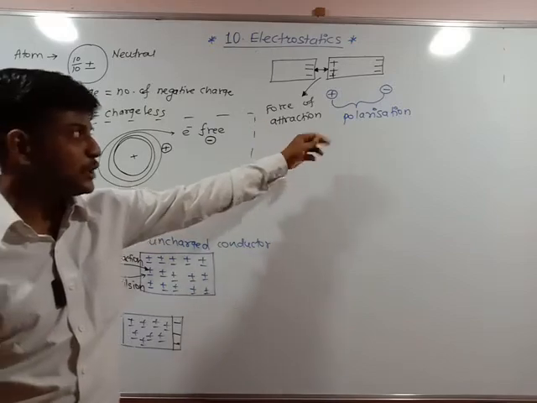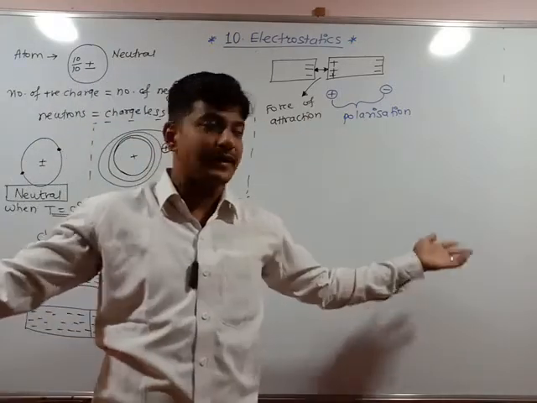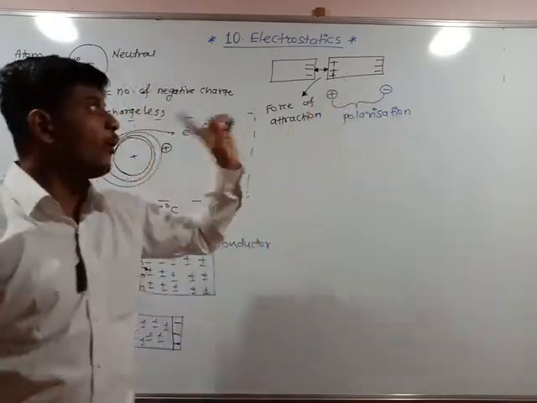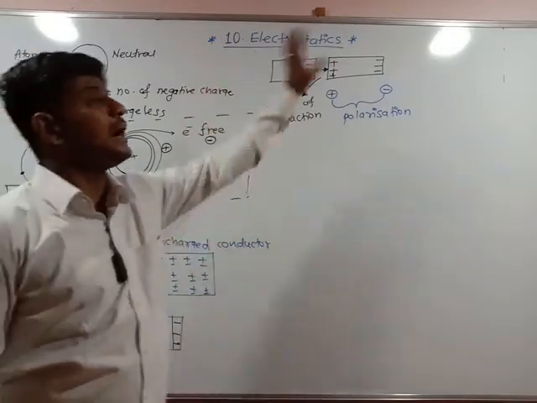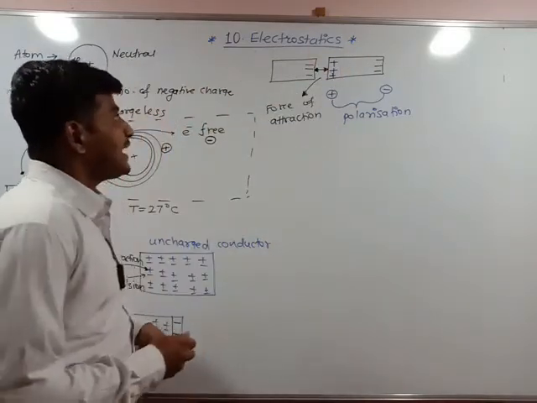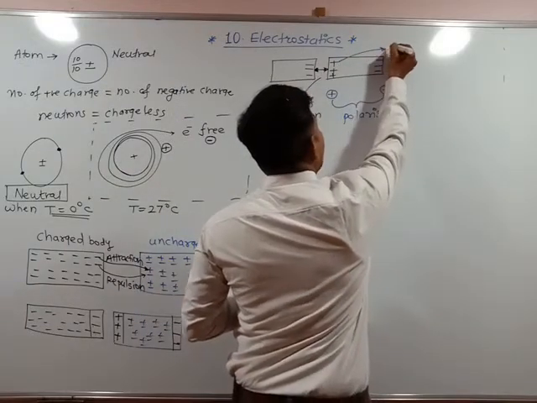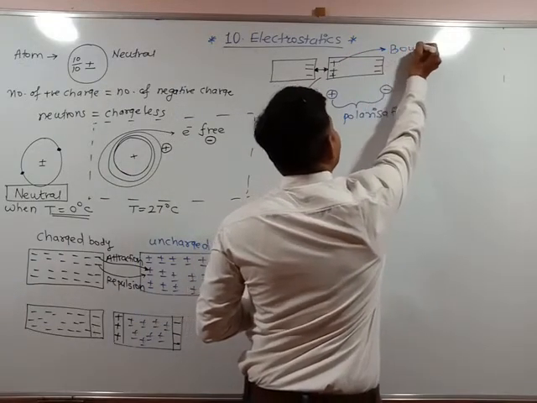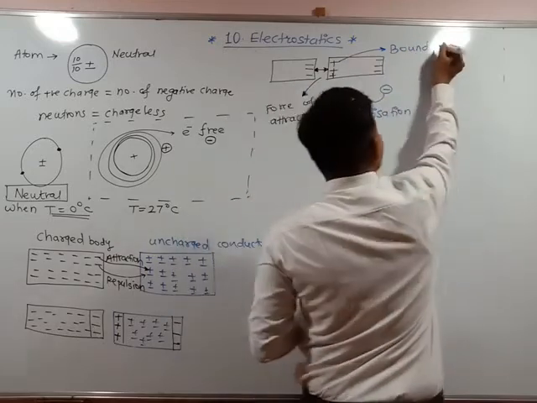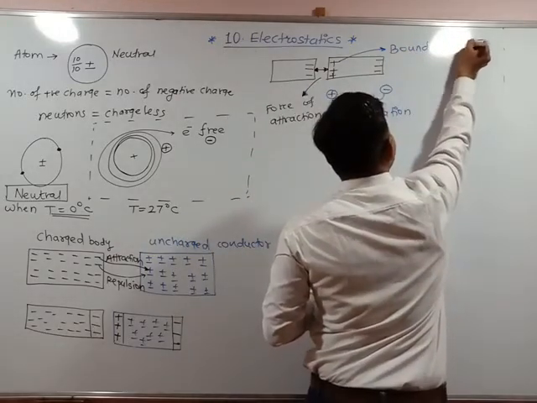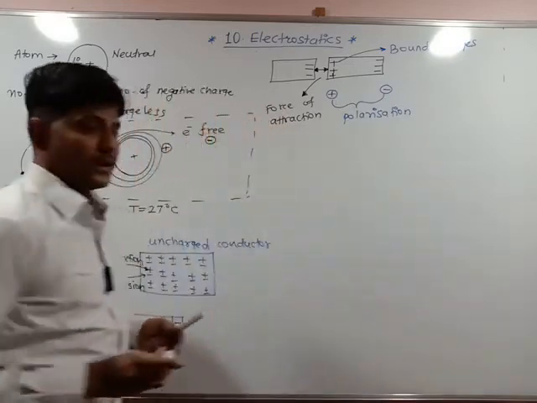Even when the charges are polarized, they are still bound. They are not moving away from the conductor. That's why they are called bound charges.